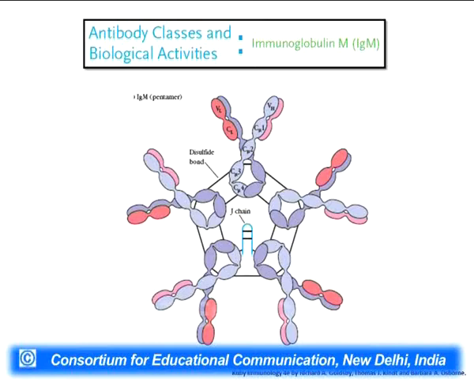If we look at the structure of IgM here, there are 5 monomeric units of IgM antibody which are attached to one another with the help of disulfide linkages, and there is a J chain, which is basically a joining chain polypeptide, helping to polymerize all these units of immunoglobulin M. Immunoglobulin M is the first responder to any antigen which invades our body.